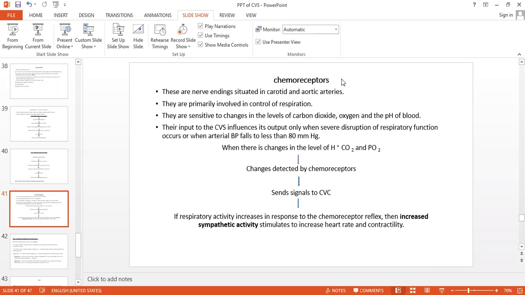That causes the stimulation of either sympathetic activity or parasympathetic activity. When there is a rise, it releases what? Parasympathetic, and causes a fall in blood pressure. And when there is a fall in the BP, that stimulates the sympathetic activity and stimulates the heart.